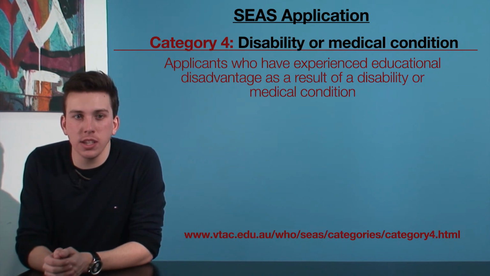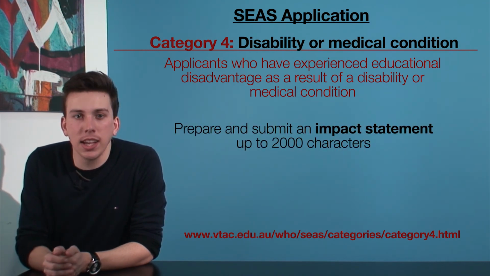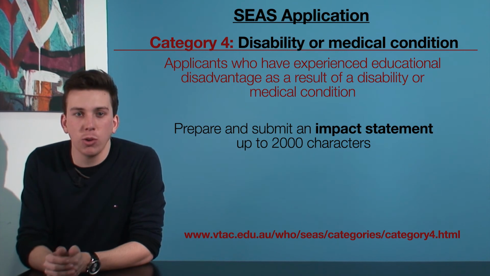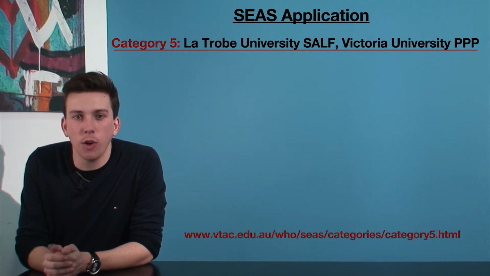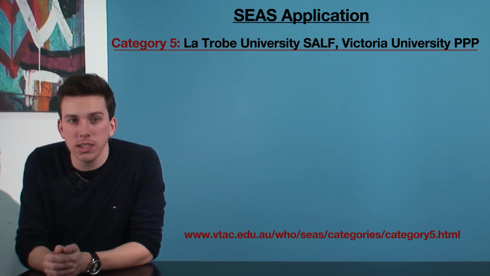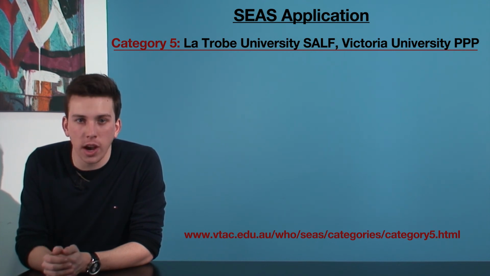Category 4 applies to applicants who have experienced educational disadvantage as a result of a disability or medical condition. To apply, you need to prepare and submit an impact statement of up to 2,000 characters describing your condition and how these conditions have affected your education. You'll also need to indicate whether the circumstances are long-term or short-term. A statement of support will also need to be submitted detailing the condition and the duration from the treating healthcare professional. Category 5 only applies to students who attend schools that are explicitly nominated under the Schools Access La Trobe and Victoria University scheme. You can find more information about each program through the link provided in the VTAC website below.